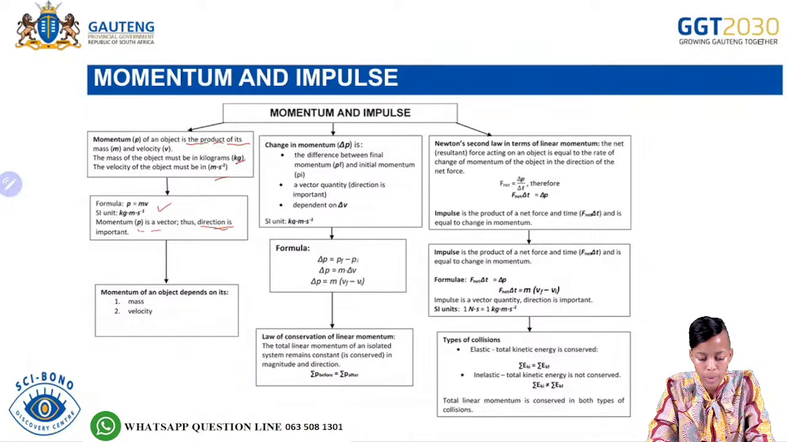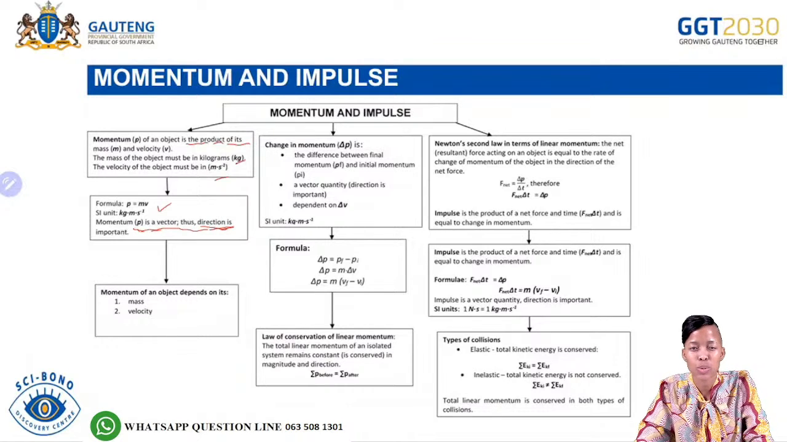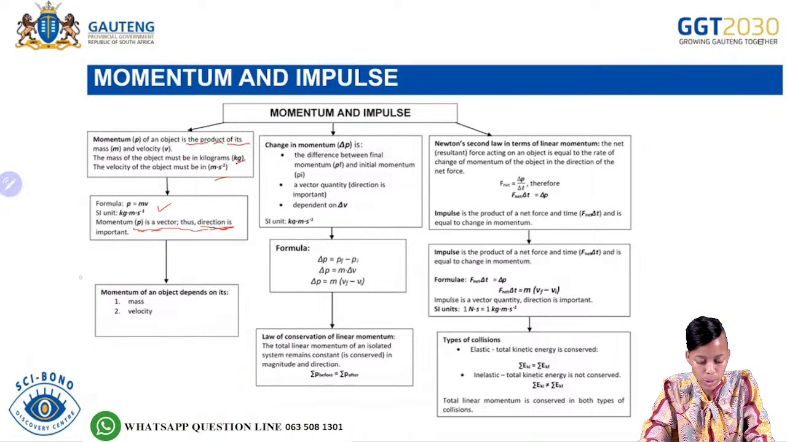And then we also said momentum is a vector, thus the direction is important. Remember we said a vector is a physical quantity which has both magnitude and direction. So again, we said momentum of an object depends on the mass and the velocity. In terms of the relationship, if you increase the mass, the momentum will also increase. If you increase the velocity, the momentum will also increase. So both the mass and the velocity are directly proportional to the momentum.